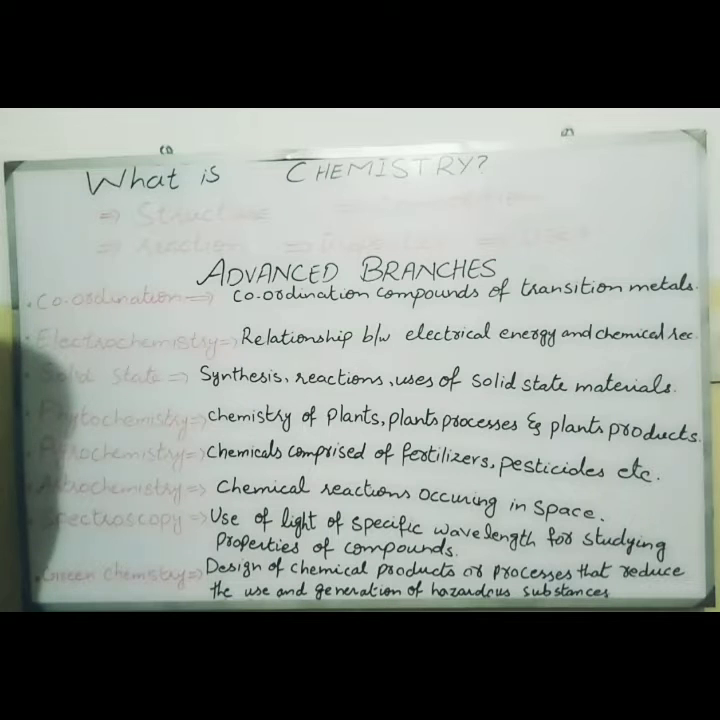In electrochemistry, we study the relationship between electrical energy and chemical reactions. Either by providing electrical energy, chemical reactions occur, or by chemical reactions, electrical energy is produced. In this branch we study two types of things: either electrical energy is produced by chemical reactions, or chemical reactions are done with the help of providing electrical energy. So it is also a very vast branch of chemistry.